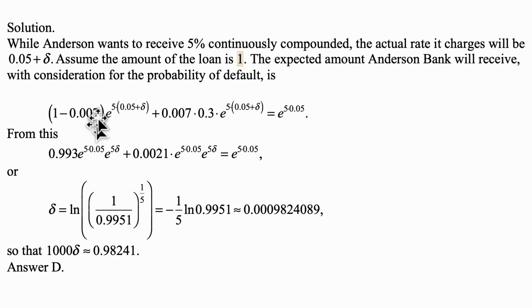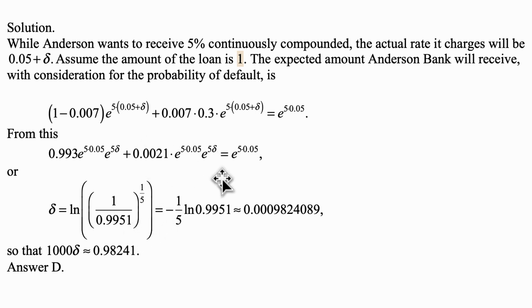Okay, well, we multiply things out. This becomes 0.993 e to the 5 times 0.05 times e to the 5 delta. This expression is rewritten as that, and the same way this is 0.0021 times e to the 5 times 0.05 times e to the 5 delta equals e to the 5 times 0.05. So divide both sides by e to the 5 times 0.05. Then you have e to the 5 delta multiplied by two numbers, add them up, and you get 0.9951.